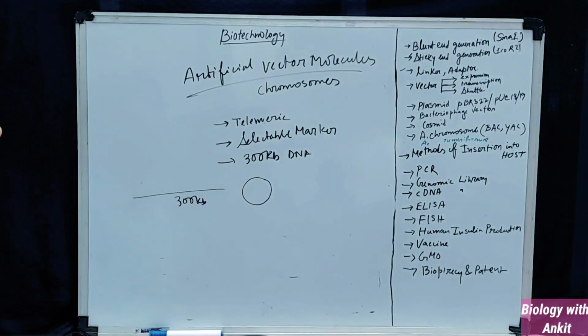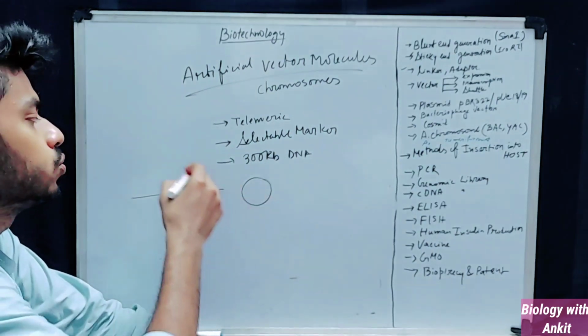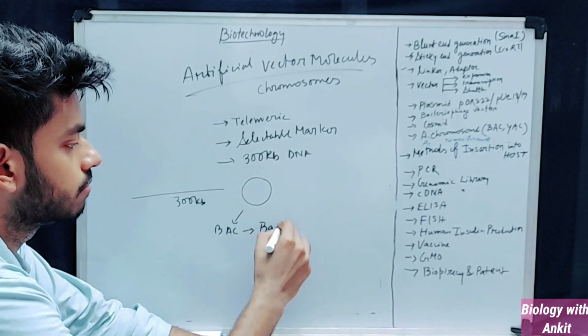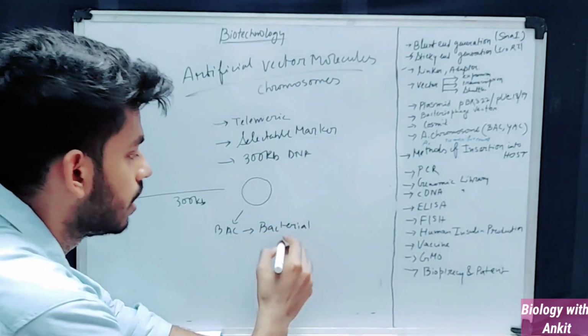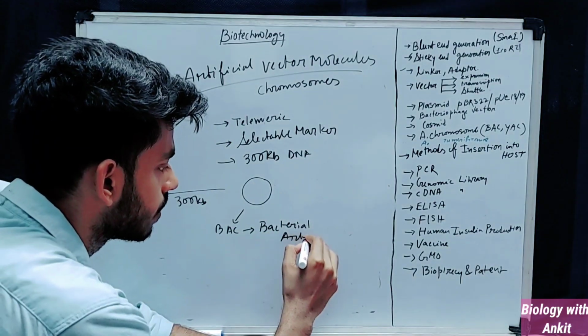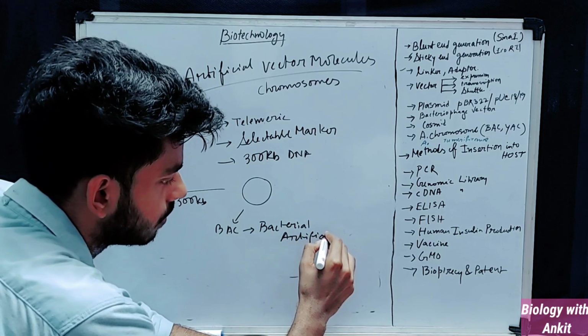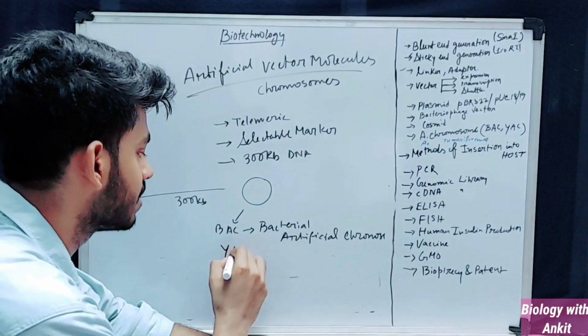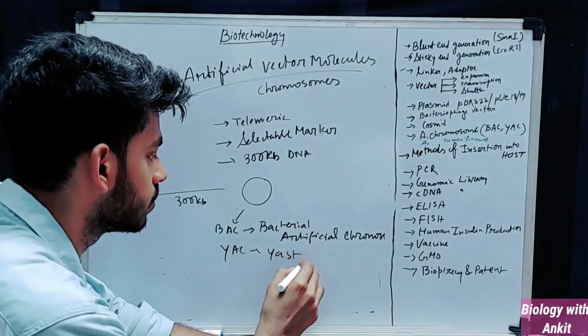So this is why the artificial vectors are used, and I have taken two examples. One is BAC. BAC is usually bacterial artificial chromosome, and YAC is yeast artificial chromosome.